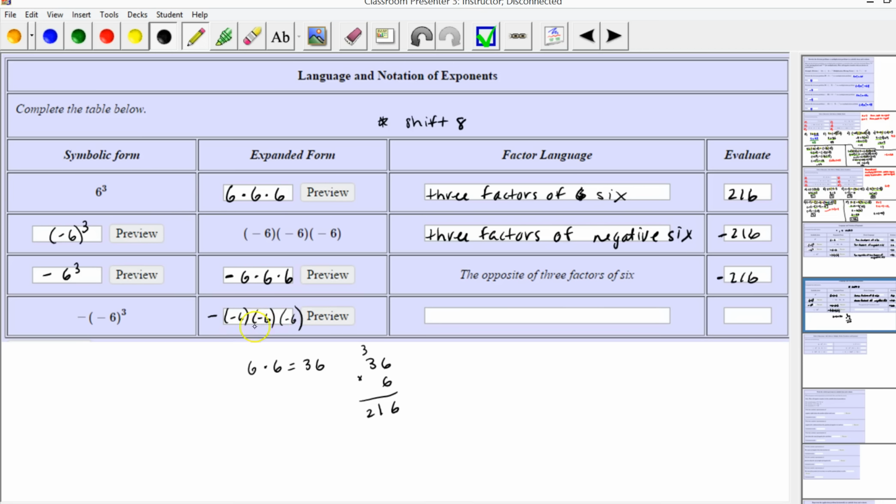So -6 times itself 3 times with the opposite out front. And let's write this language, so it'll be just like this, except it's the opposite of 3 factors of -6.